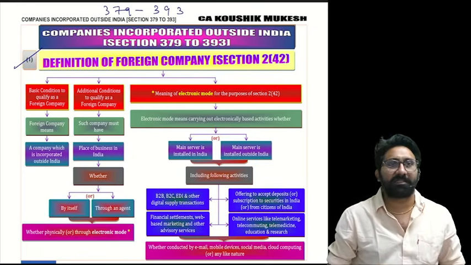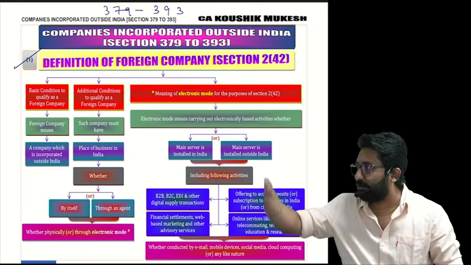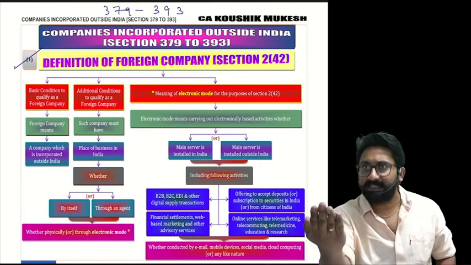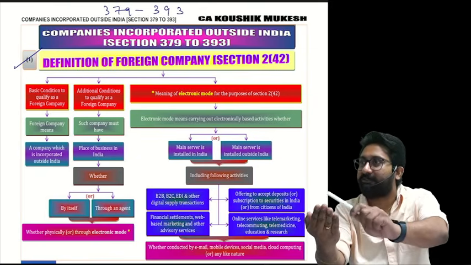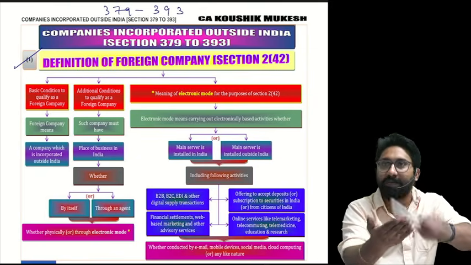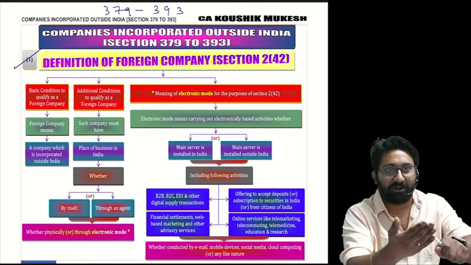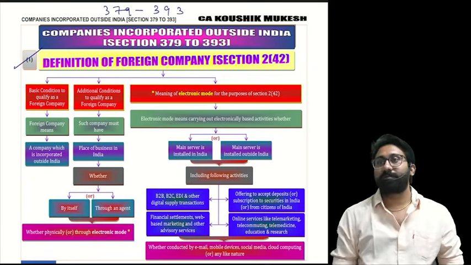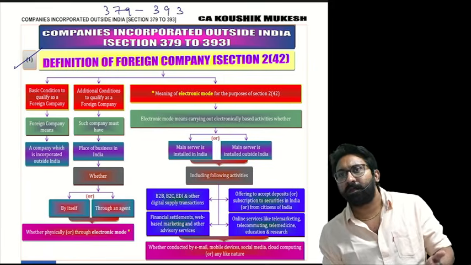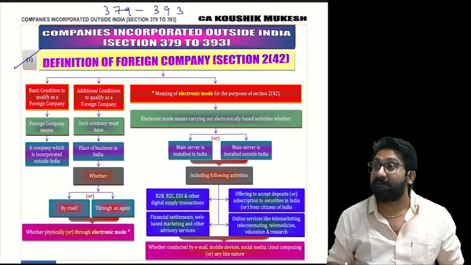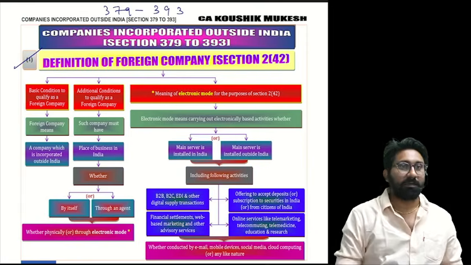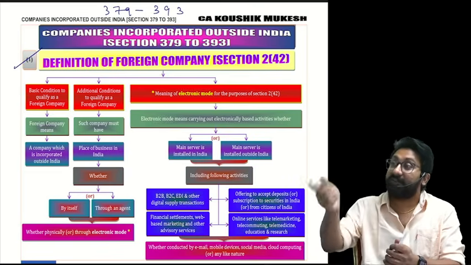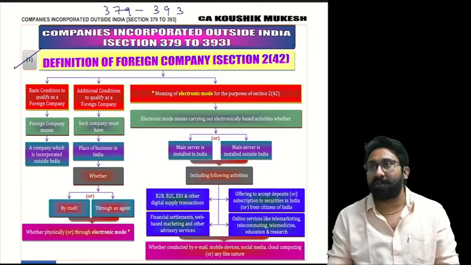Classic example of agents, KFC. Whenever you go to KFC, McDonald's or Burger King, anything, you buy something, see the bill. The bill will not be generated in the name of KFC, Burger King or McDonald's. In this place, someone will take a franchisee. Yes, that franchisee name will be there. Franchisee is an agency. KFC is getting its business done within India through agents in India.